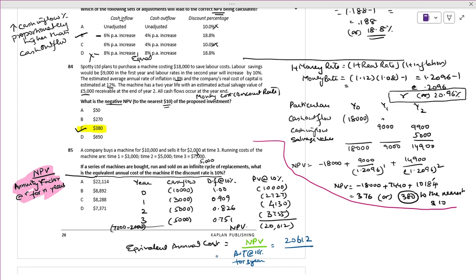NPV divided by annuity factor. If you put all the things here, it will come to how much? The annuity factor is 2.487. It comes to 8288. Fine. Likewise, you have to do.